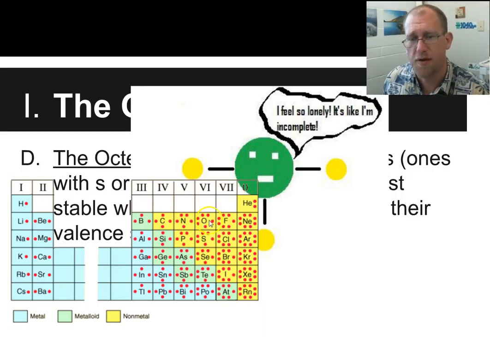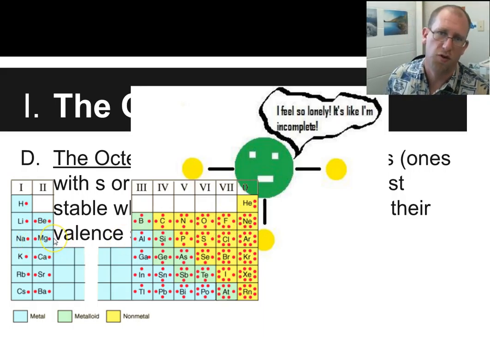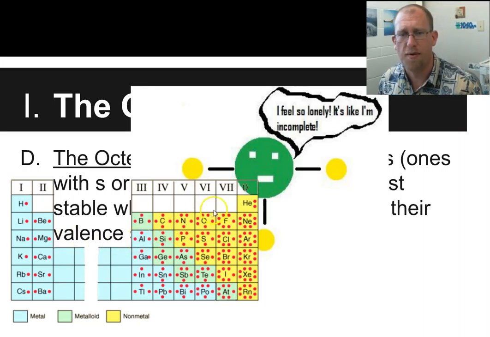The ones that can only pick up or lose 1 or 2 will be the ones that want to go this way. Okay? They all want to have 8, though. That's what it's all about. They all want to have 8.